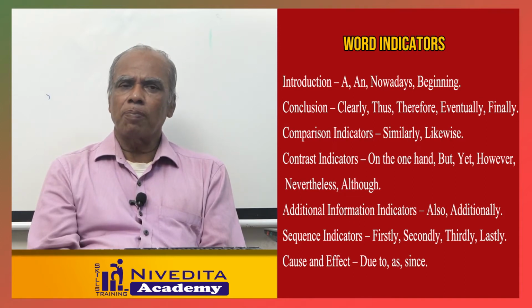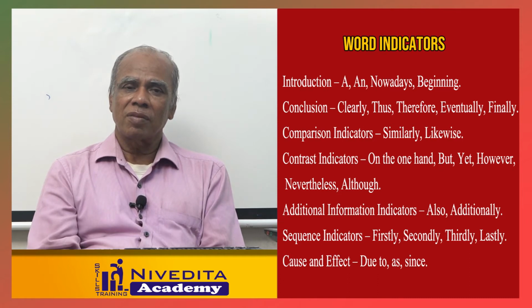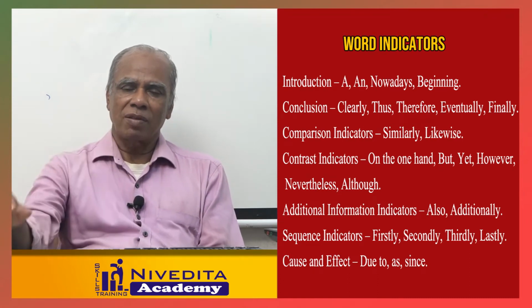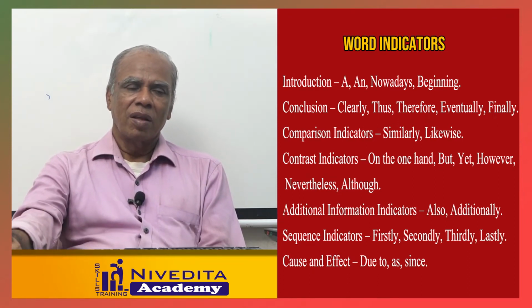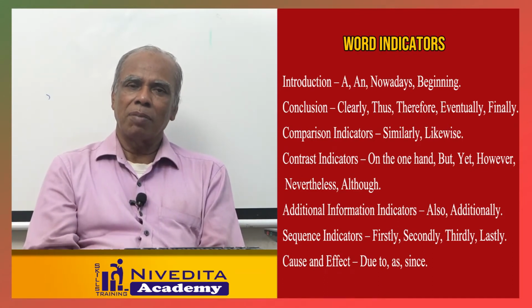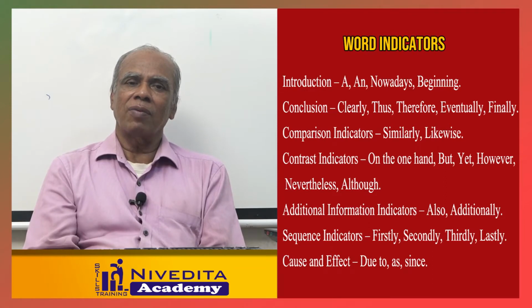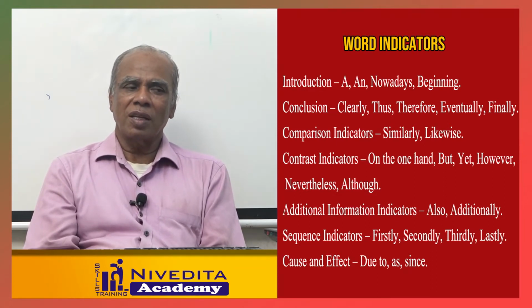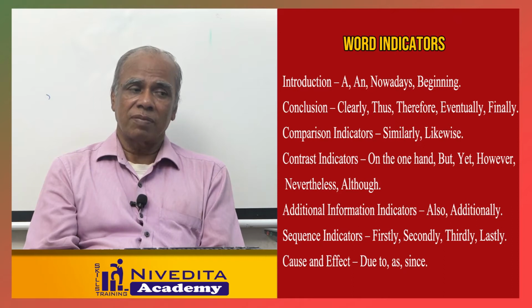Some other comparison indicators are there: similarly, likewise. These will be the pair sentences. Contrast sentences are also there: on the one hand, on the other hand, but, yet, still, however, nevertheless, though, although, even though. All these things are there, which we can identify as contrast indicators.